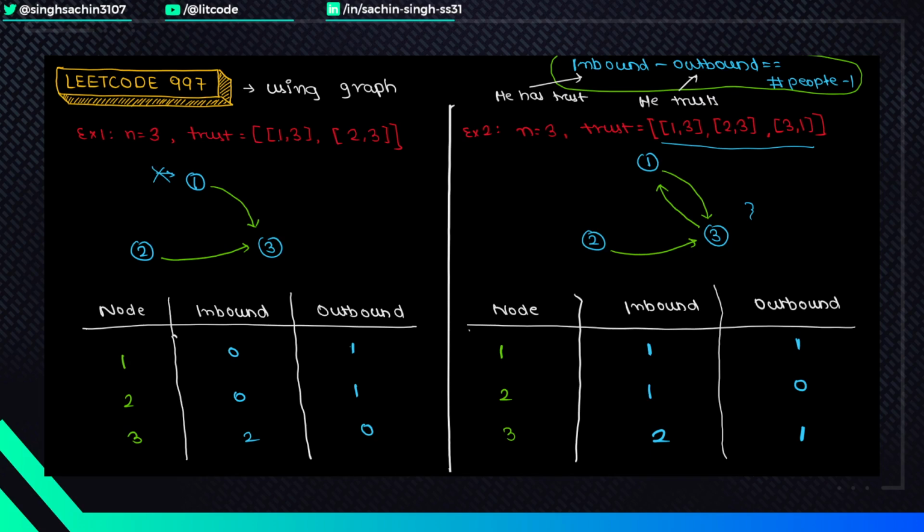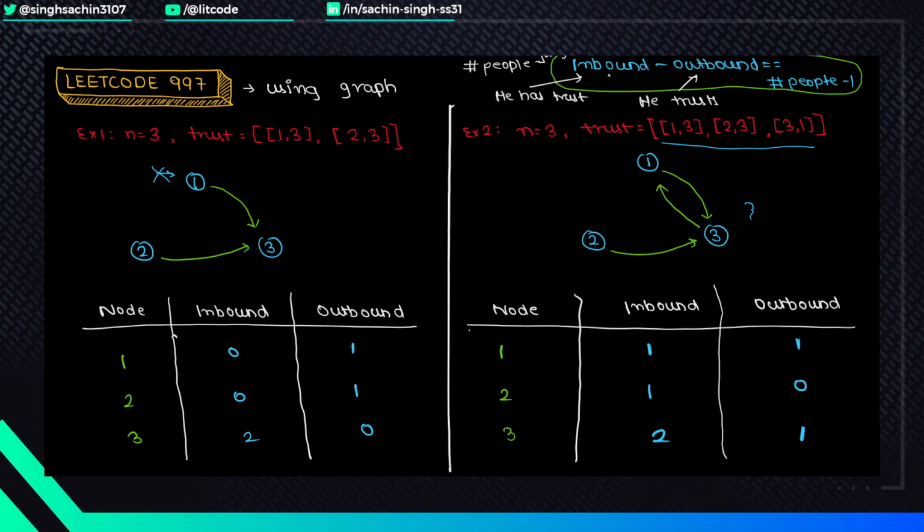If he has everyone's trust, of course this value will be the number of people minus the judge himself, so n minus 1.